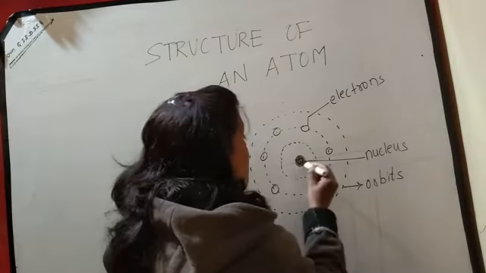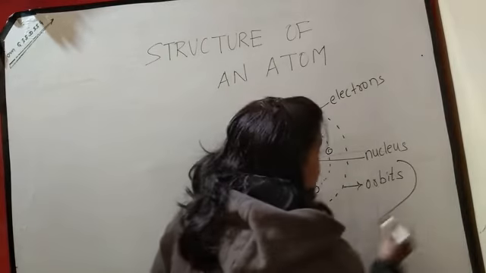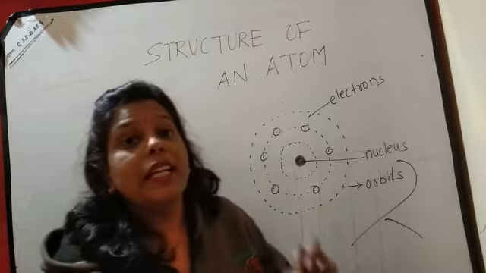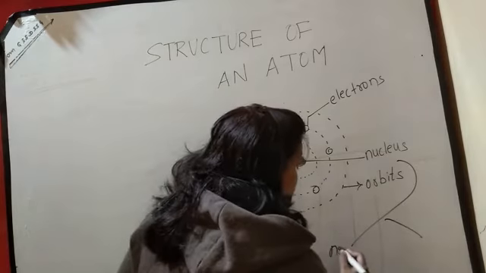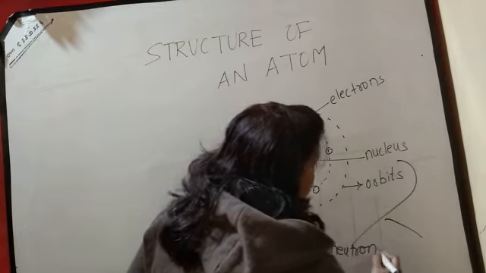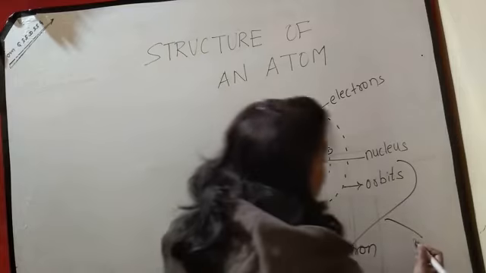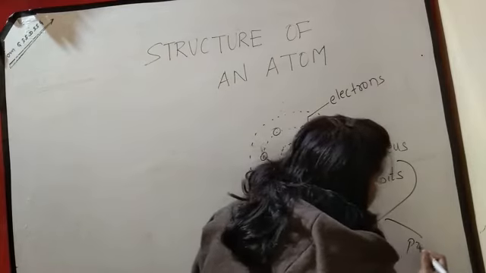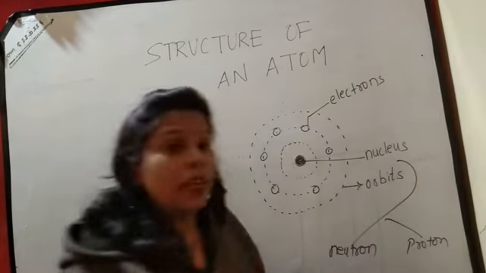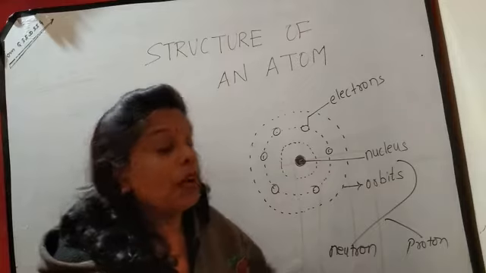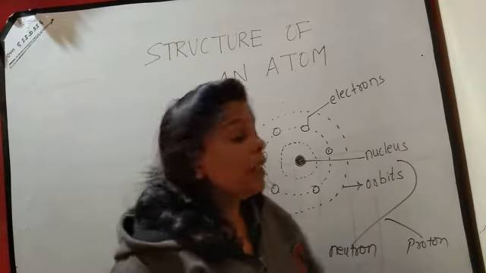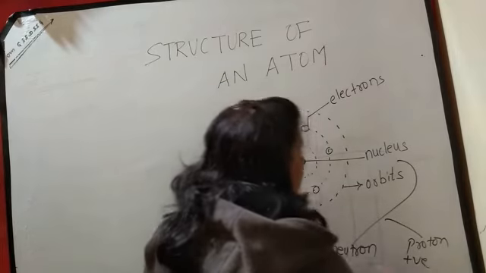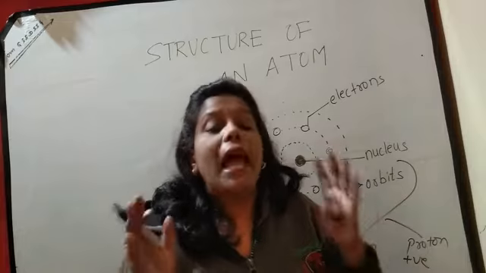This nucleus carries two parts: neutron as well as proton. Protons are the positively charged particles, and neutrons do not carry any charge.